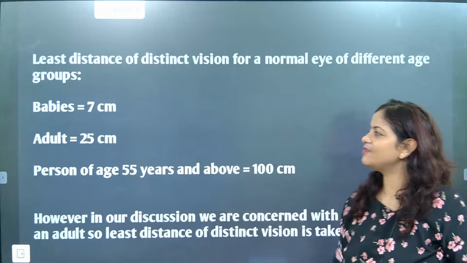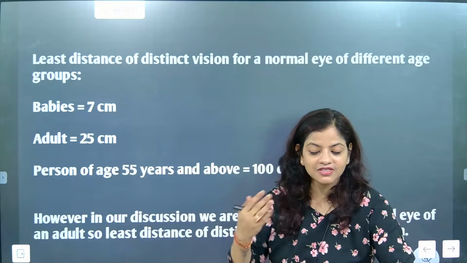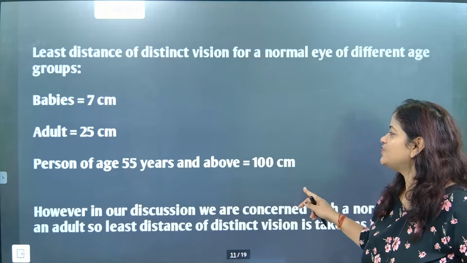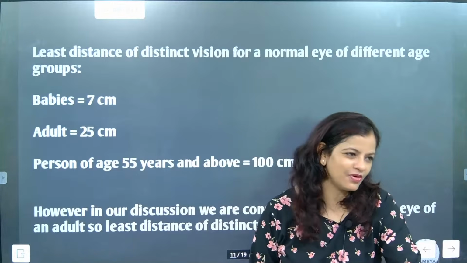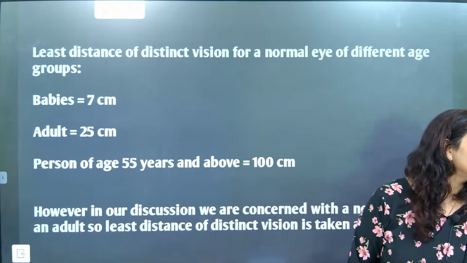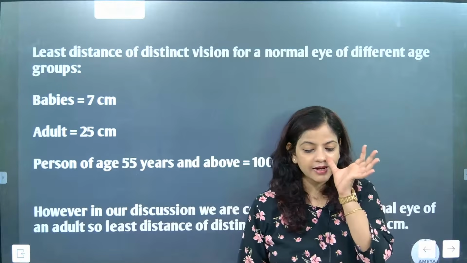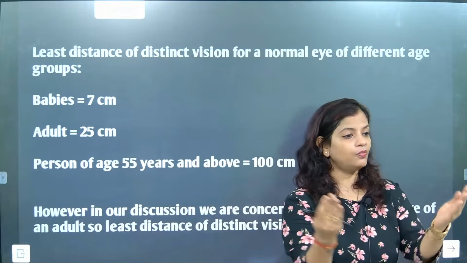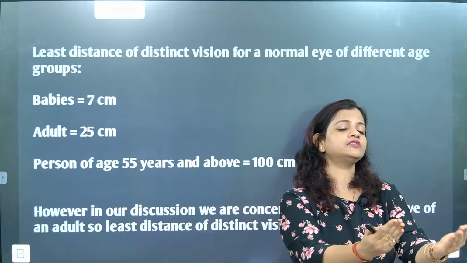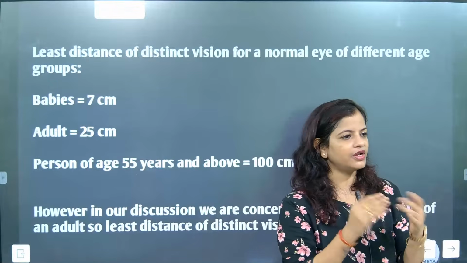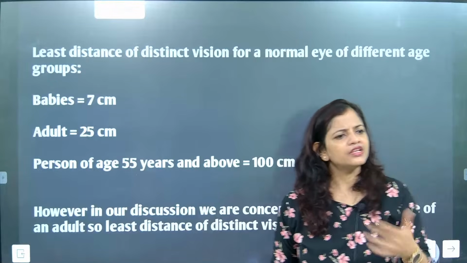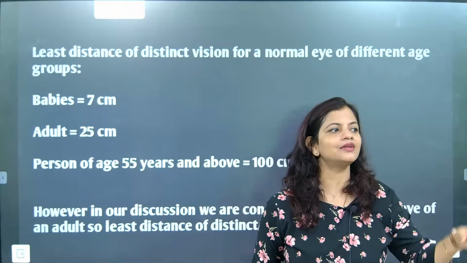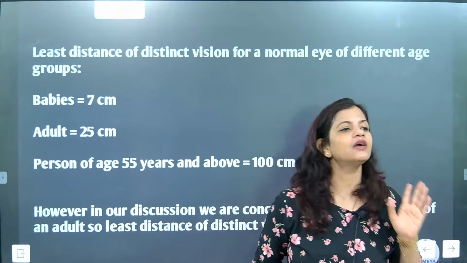So 7 centimeters for babies. For an adult, how much distance has to be maintained? 25 centimeters. Understood? A person of age 55 needs 100 centimeters or above. Why, beta? Because of the age factor. You will see that older people try to adjust: they take the book or newspaper and hold it like this to read. The moment anybody is adjusting a book to read, understand that the person has an eye defect.